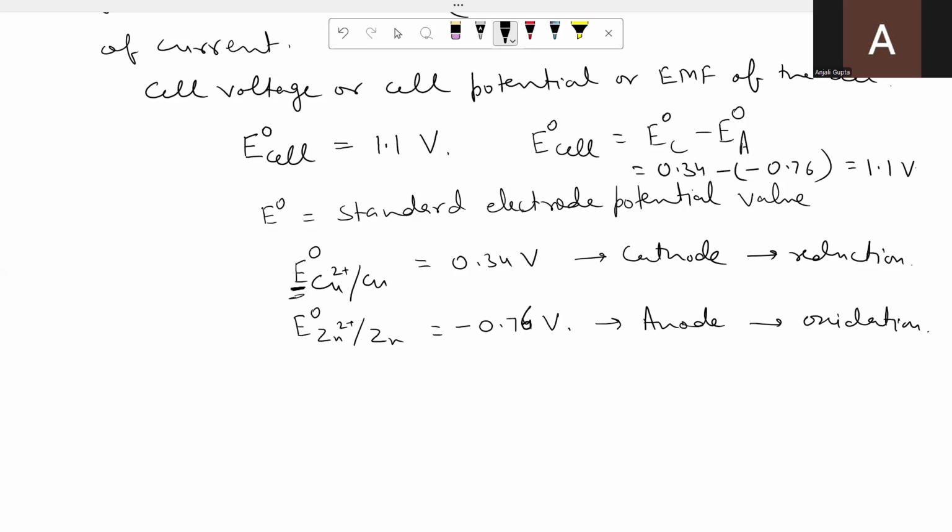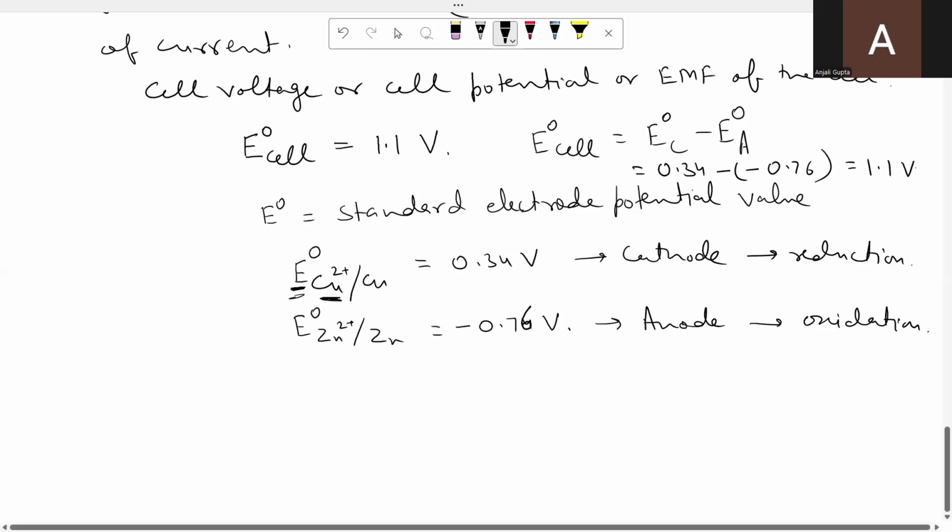Now these E naught values, actually these are their standard reduction potential values. You can see here how I have written Cu2+/Cu. How Cu2+ is converted into copper? By gaining 2 electrons.